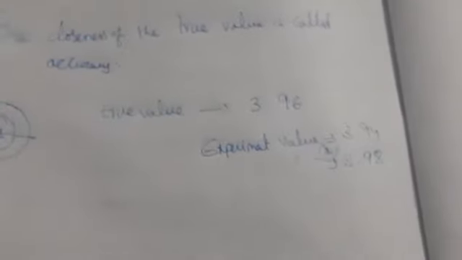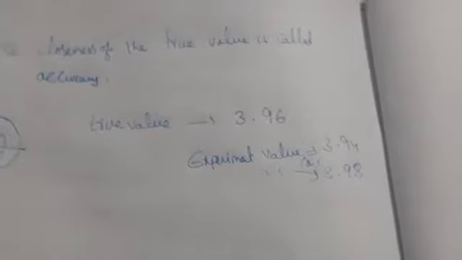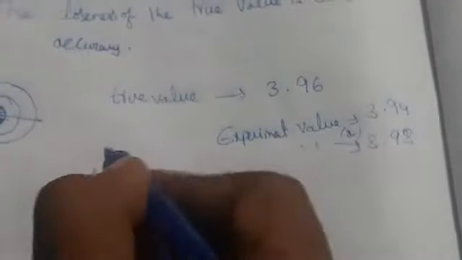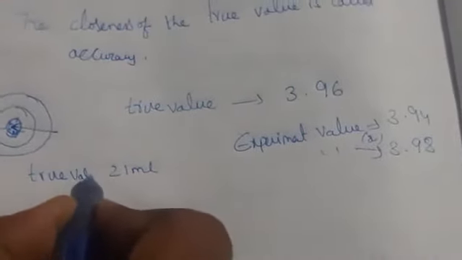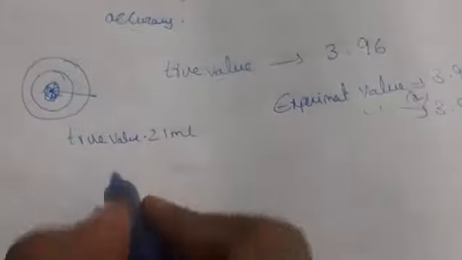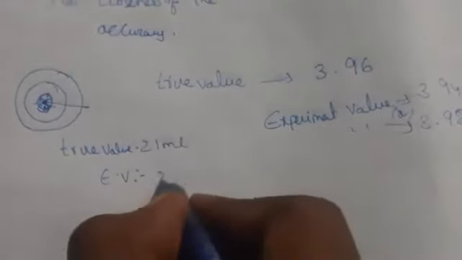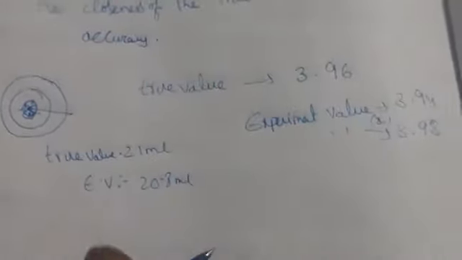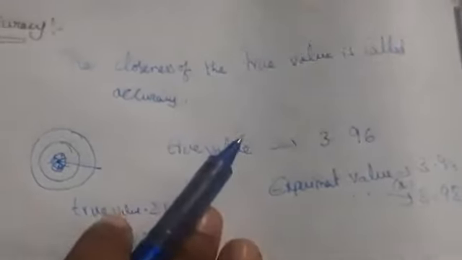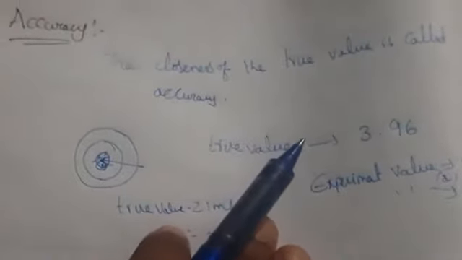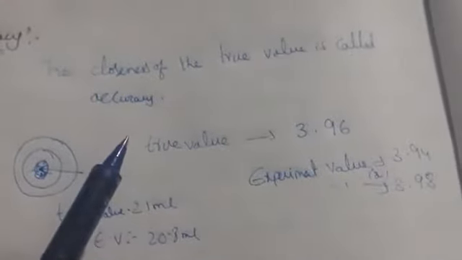A simple example: when you are doing volumetric analysis titrations, I have given a true value of 21 ml. But after doing the titration, you get an experimental value of some 20.8 ml or 20.9 ml. So you are getting an accurate value close to 21. Here we are speaking about accuracy, that is, the measured value being close to the true value.